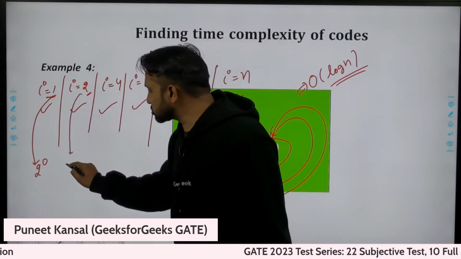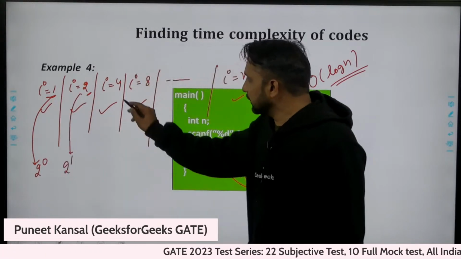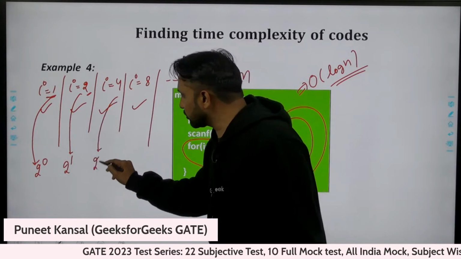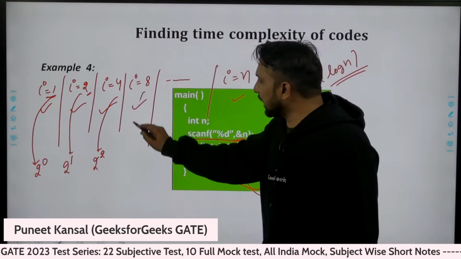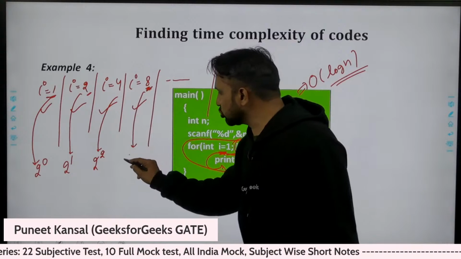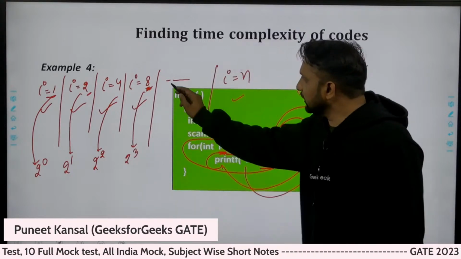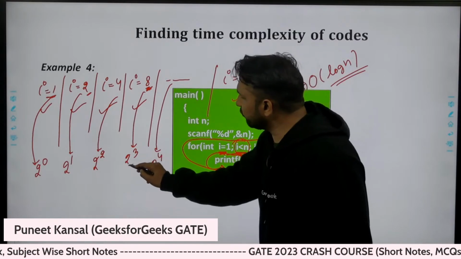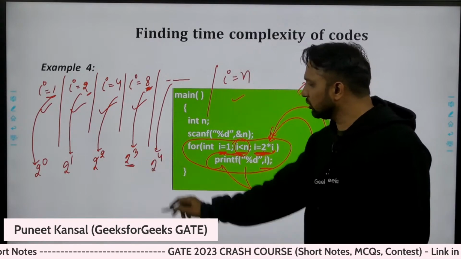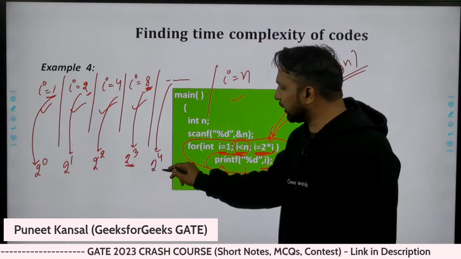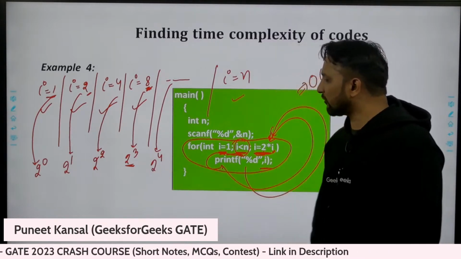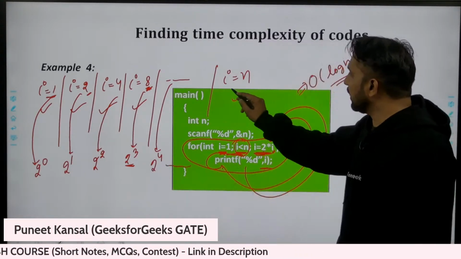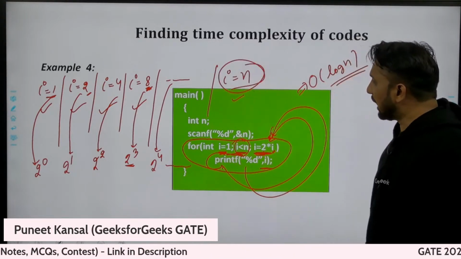Here the I value was 2 power 1. Here the I value was 2 power 2. Here the I value was 8, and 8 is 2 power 3. Here the I value will be 2 power 4. Every time we are multiplying with 2. If you multiply 2 power 3 with 2, you will get 2 power 4. If you multiply 2 power 4 with 2, you will get 2 power 5, and so on until we get I value n.